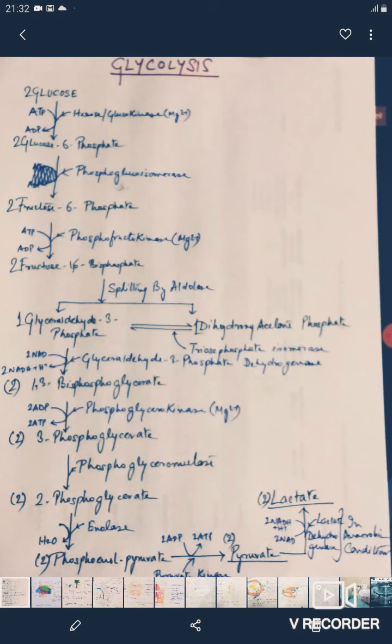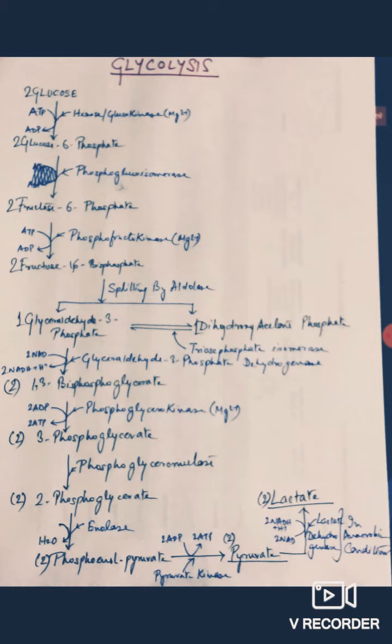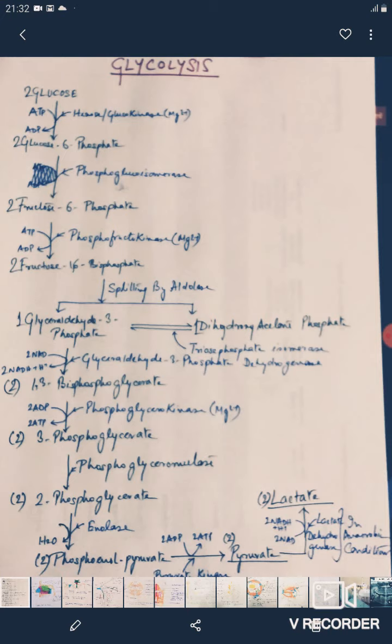In the splitting phase, the two molecules of fructose 1,6-bisphosphate are split by the enzyme aldolase to form one molecule of glyceraldehyde 3-phosphate and one molecule of dihydroxyacetone phosphate. These two products undergo a reversible reaction in between themselves by the enzyme triose-phosphate isomerase. Now let us assume the one molecule of dihydroxyacetone phosphate changes to one molecule of glyceraldehyde 3-phosphate, and thus it forms two molecules of glyceraldehyde 3-phosphate.